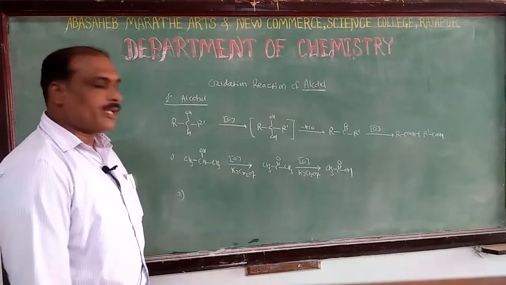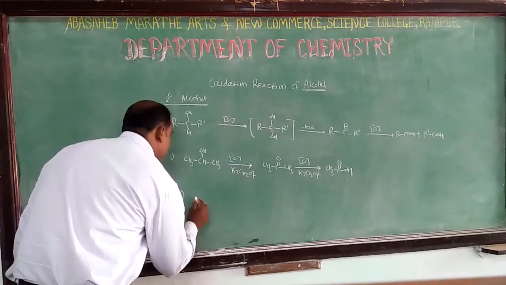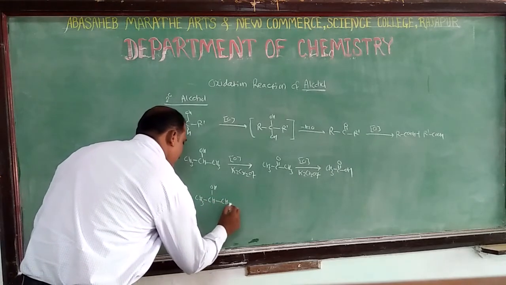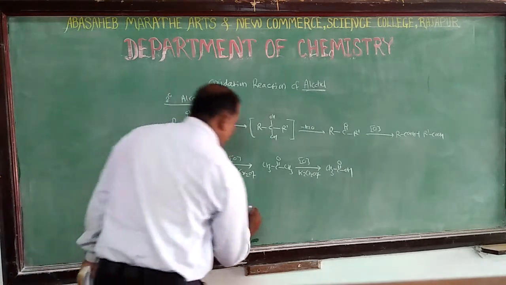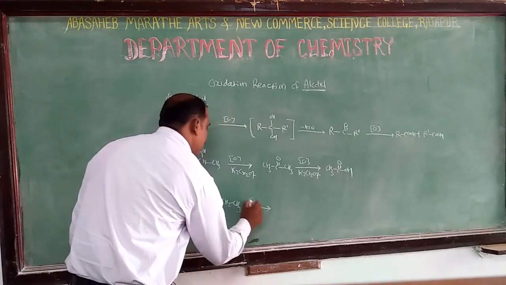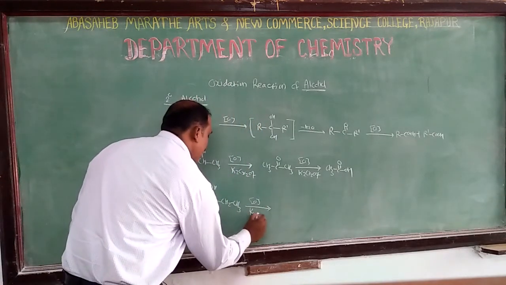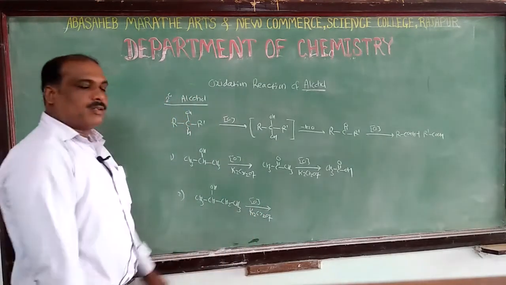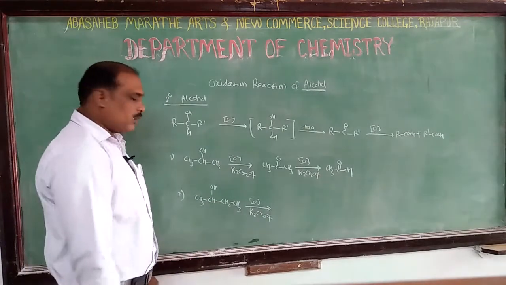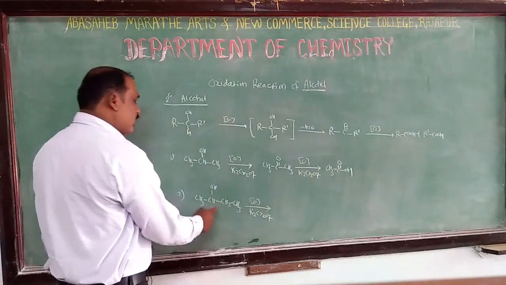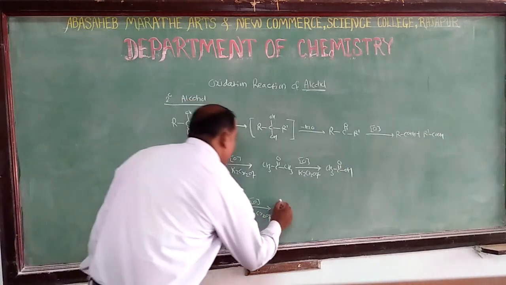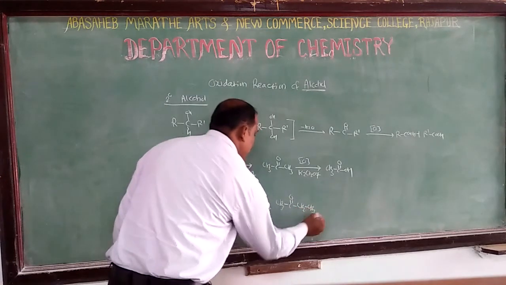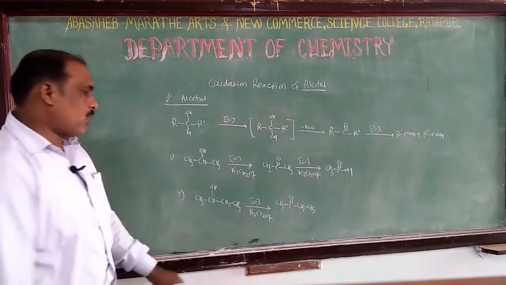Similarly, we have seen other reactions. Then after treatment with K2Cr2O7, what is the first step? Formation of the ketone. These secondary alcohols are converted to ketones like this: CH3, C double bond O, CH2, CH3. What is the name? 2-butanol.